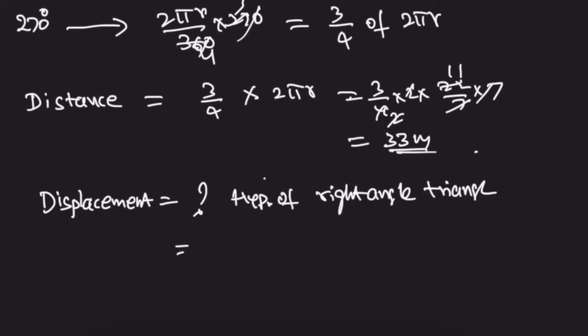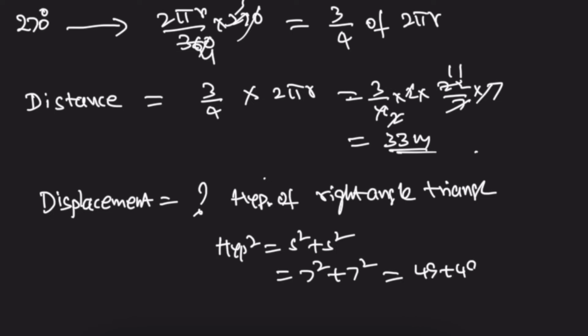We know in a right angle triangle, hypotenuse square is equal to side square plus side square. So 7 square plus 7 square, that is 49 plus 49, which is 98.